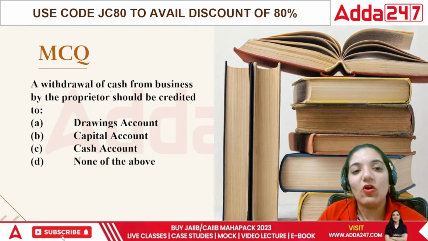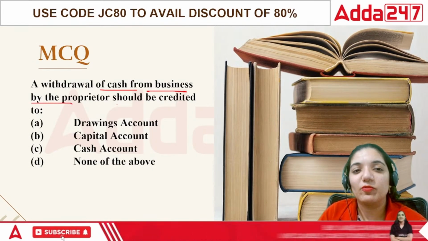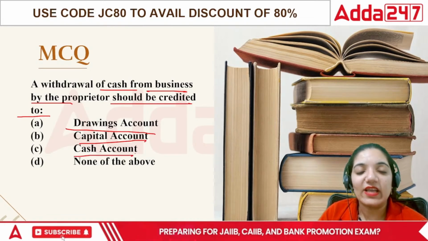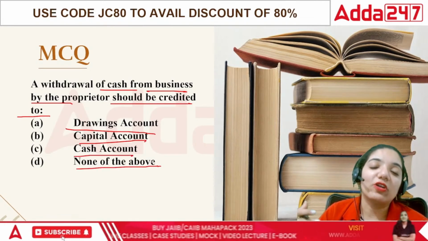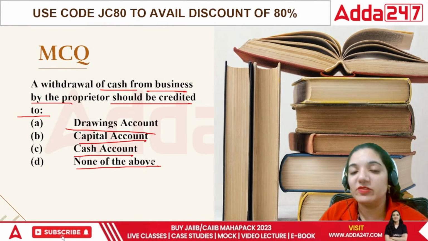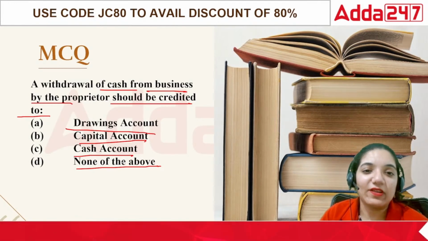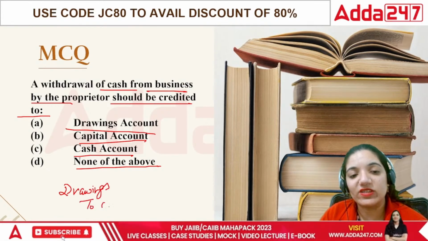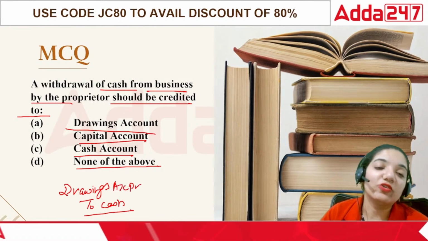A withdrawal of cash from business by the proprietor should be credited to drawings account, capital account, cash account, or none. A withdrawal of cash: if you remove the cash from the business, then what happens? It's called drawings, because the money is going out of the business and I'm also losing cash. So the journal entry for it would be drawings to cash.